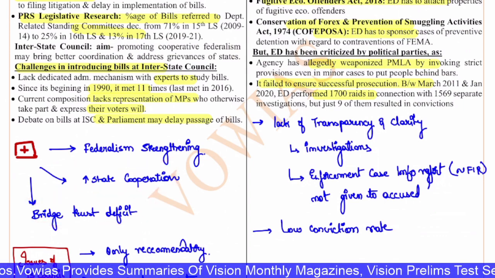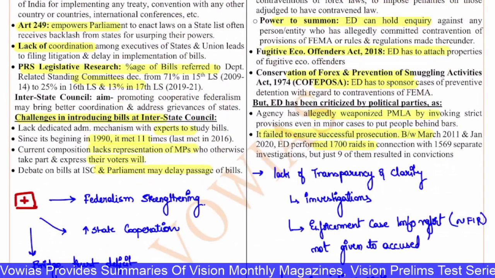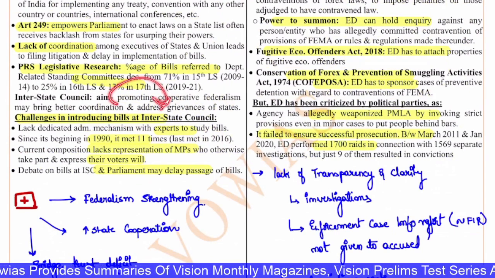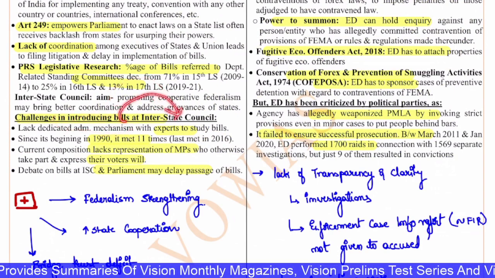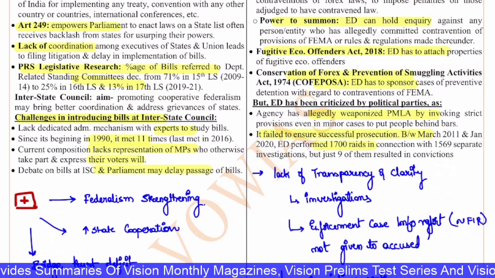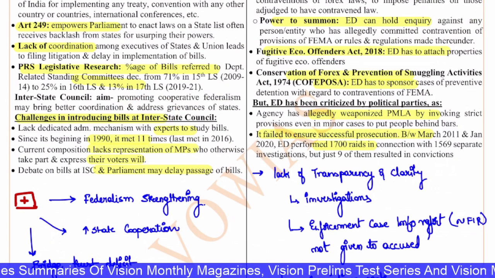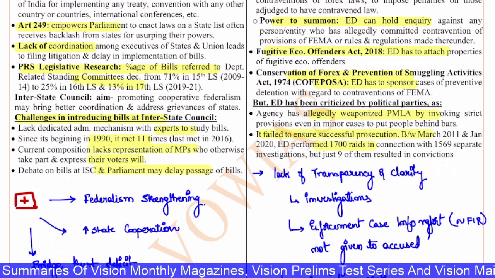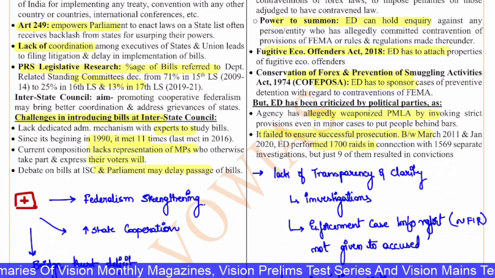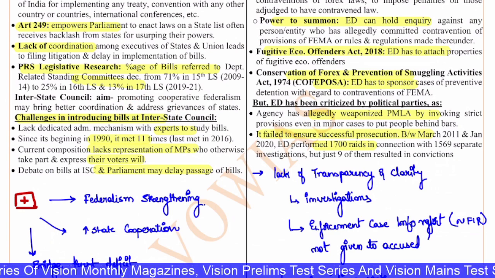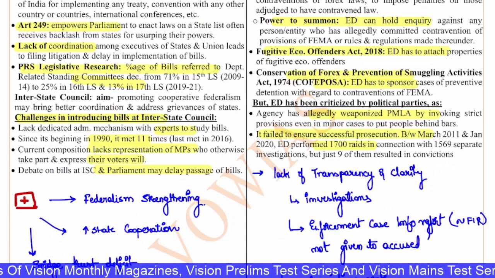But there are certain issues in introducing the bills in the Interstate Council. First, there is no dedicated administrative mechanism with experts to study the bills, and also the Interstate Council does not meet frequently. Though it's a constitutional body, it will be constituted by the president. So it's not a permanent body. There is no permanent secretariat also.